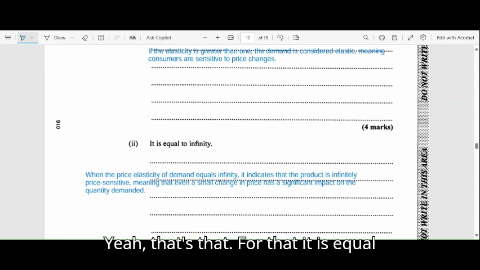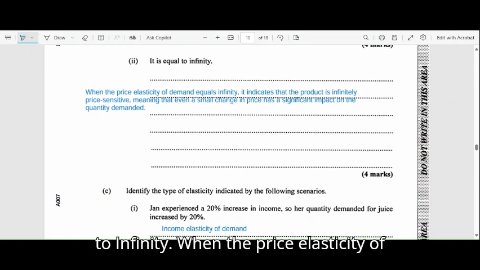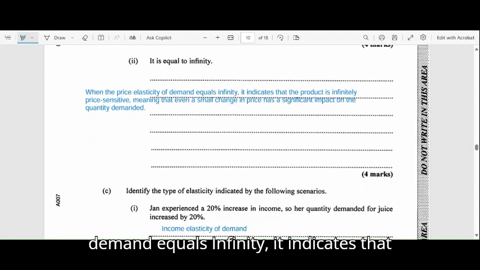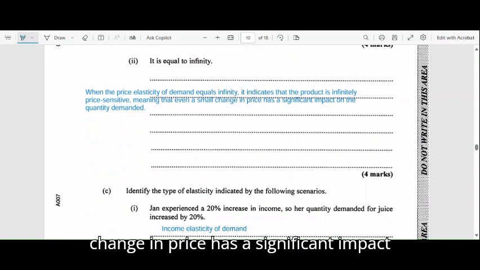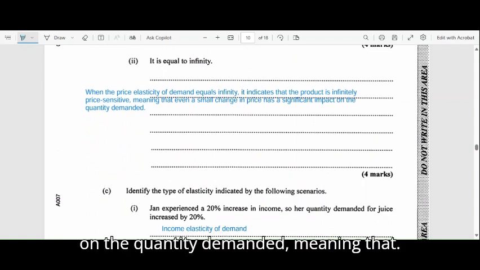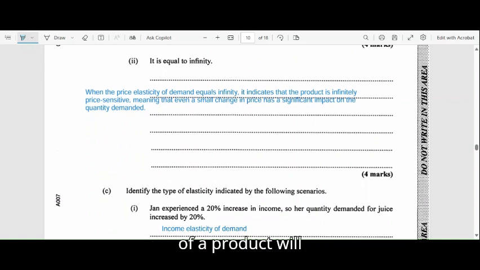Yeah, that's that for that. It is equal to infinity. When the price elasticity of demand equals infinity, it indicates that the product is infinitely price sensitive, meaning that even a small change in price has a significant impact on the quantity demanded, meaning that even a slight increase in the price of a product will significantly affect the demand.